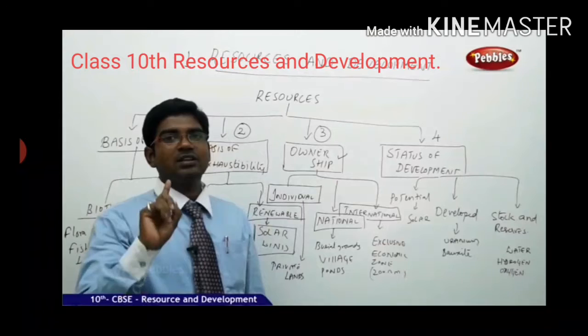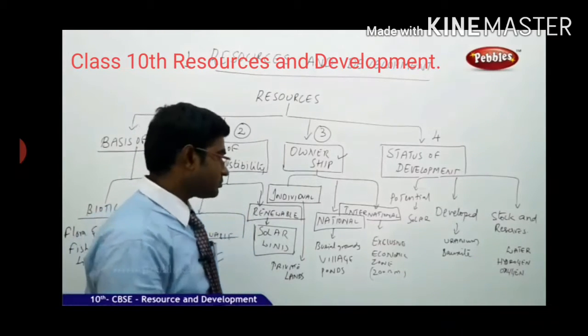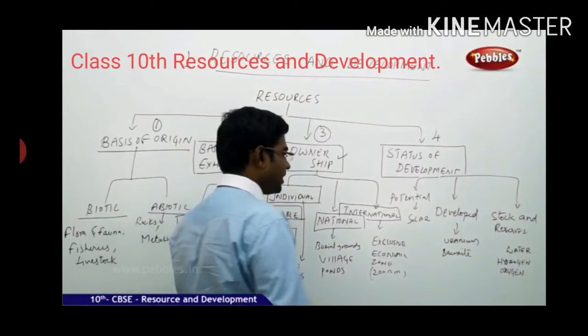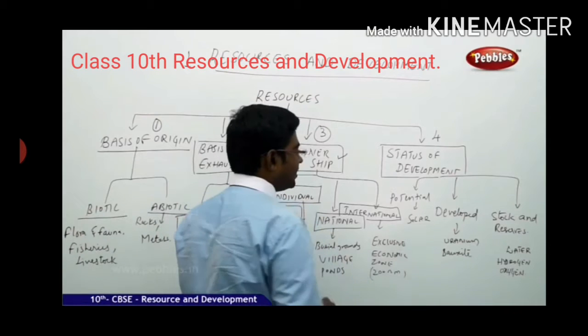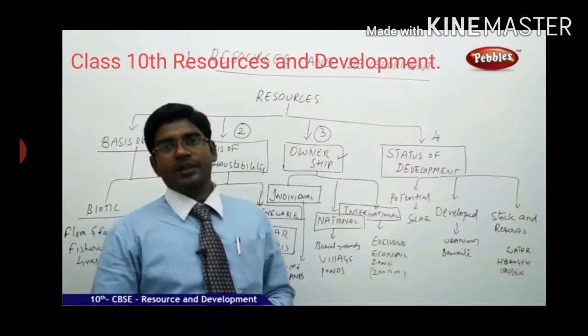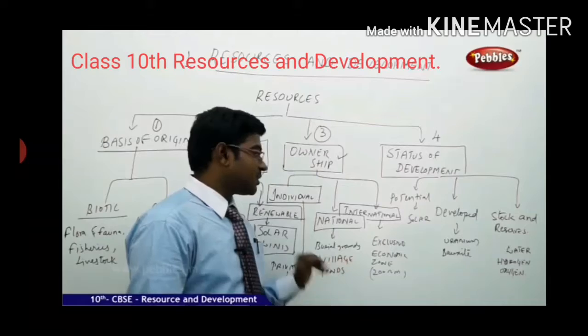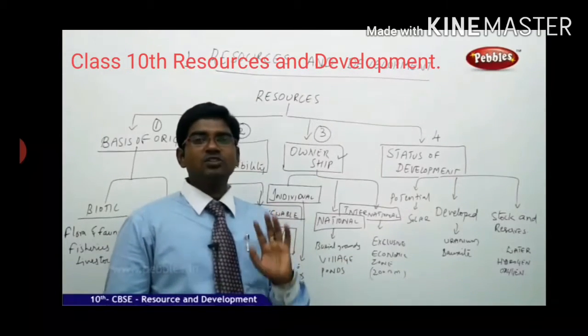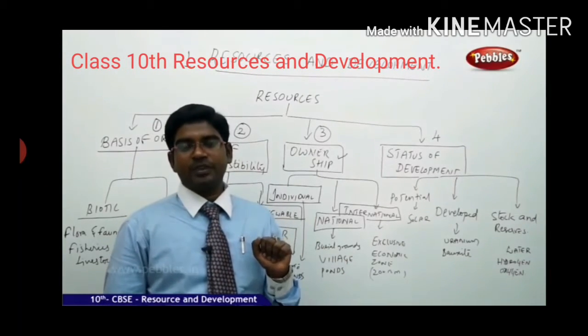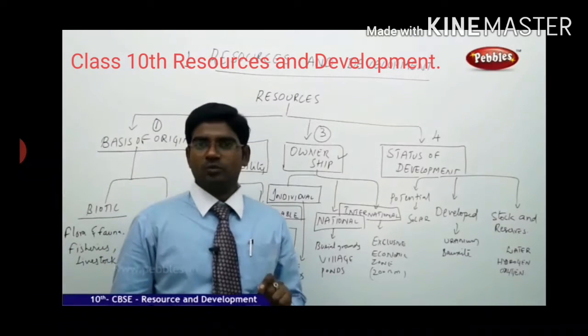That's why it is called a national property. Moving on to the third category, that is international property. International property comes under the exclusive economic zone in any ocean region. What is the exclusive economic zone?